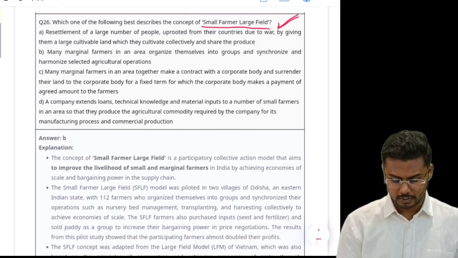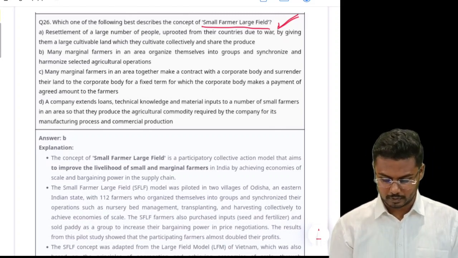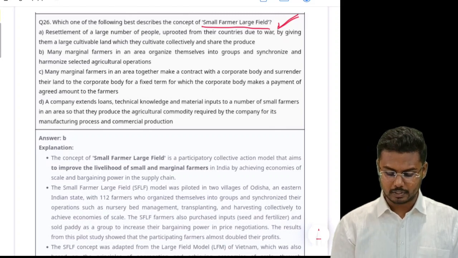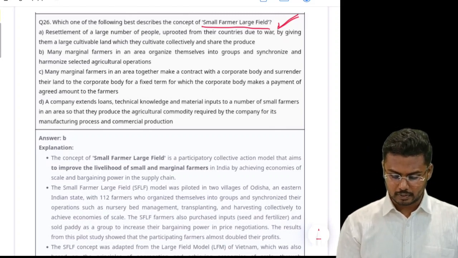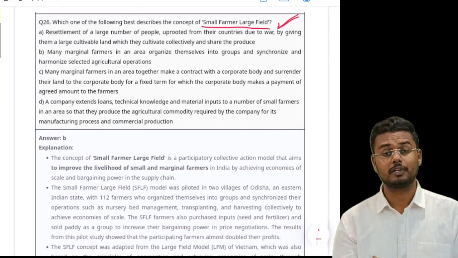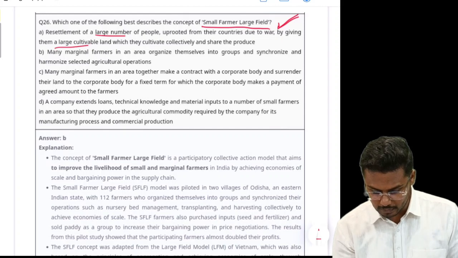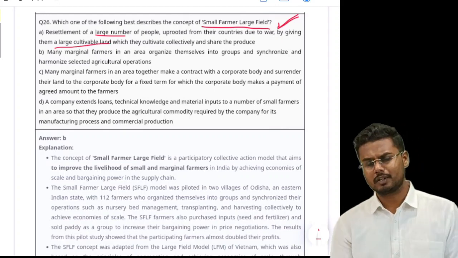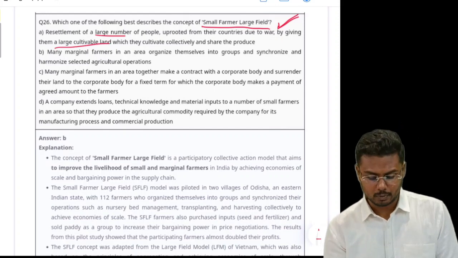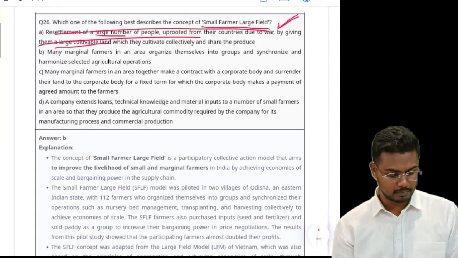Look at statement A. Resettlement of a large number of people uprooted from their countries due to war by giving them a large cultivable land which they cultivate collectively and share their produce. Look at the statement here. There are many extreme keywords: large number of people, giving them a large cultivable land. Why would a country want to give a large cultivable land to migrants or immigrants? So obviously I would eliminate the first statement.